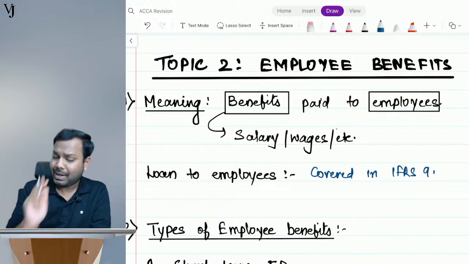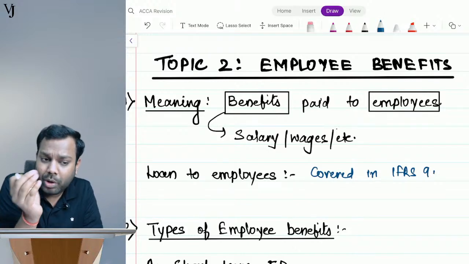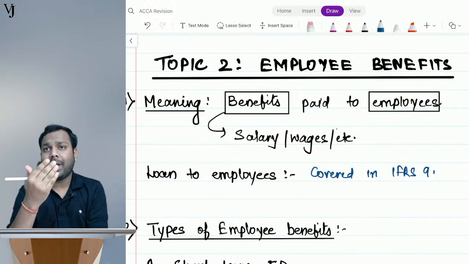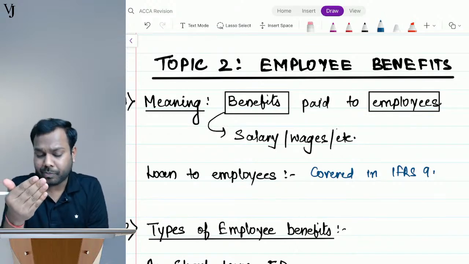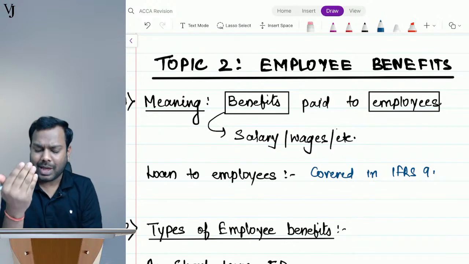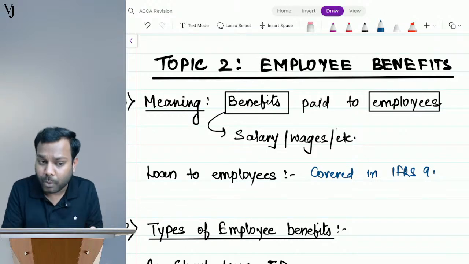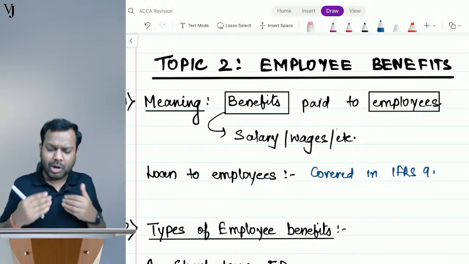But understand, guys, a portion of the loan to employees is also covered here. When I give a loan to my employee at market terms, am I giving any benefit to my employee? No, so that's not covered here, because that's the market.